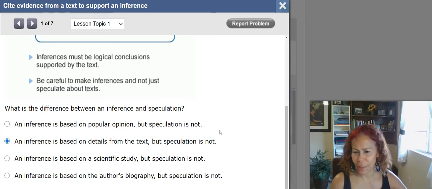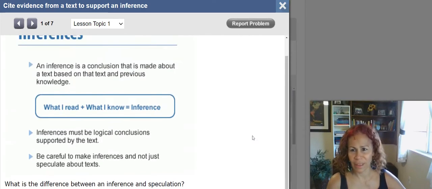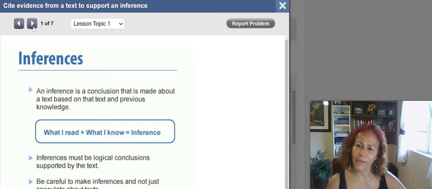If you chose that an inference is based on details from the text, but a speculation is not, you are right. An inference is based on details from the text. The answer is not right there, but I'm trying to think, what are those details telling me? Speculation is not based on the text, it's just a guess. Now let's take a look at a few examples.